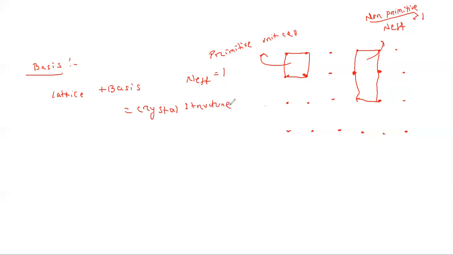Then we will go to the different crystal structures. Already I have discussed the basis and Bravais lattice in the previous class, so I don't want to discuss more. Go through the previous class notes and that numerical where I told you in the question. So, different types of crystal structure. First write it down so that I can go further. Okay, very good.